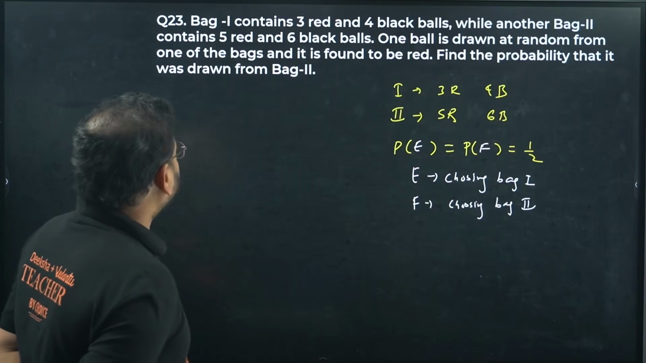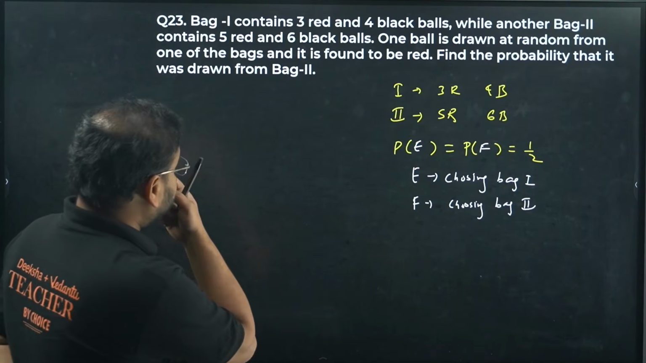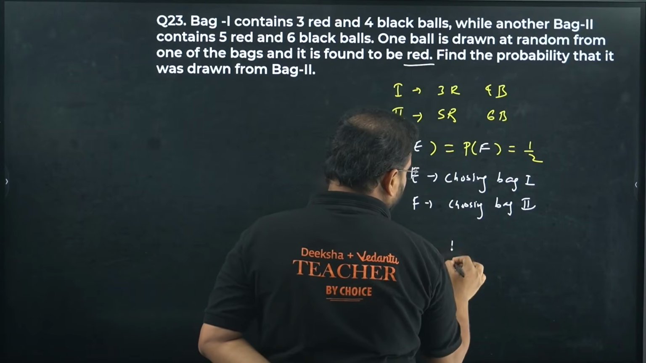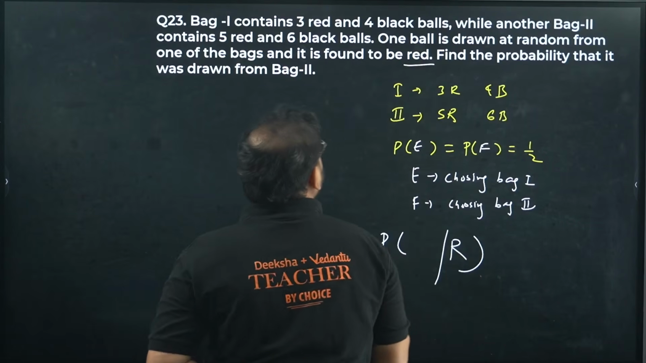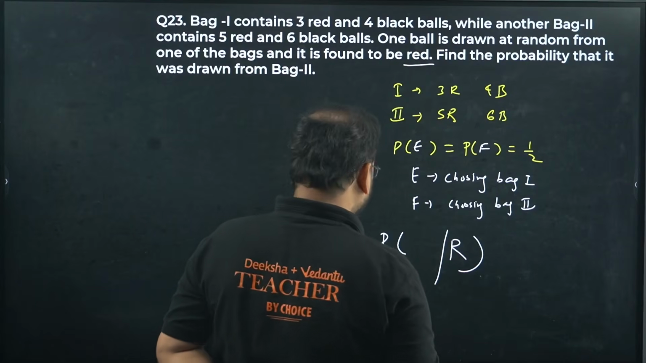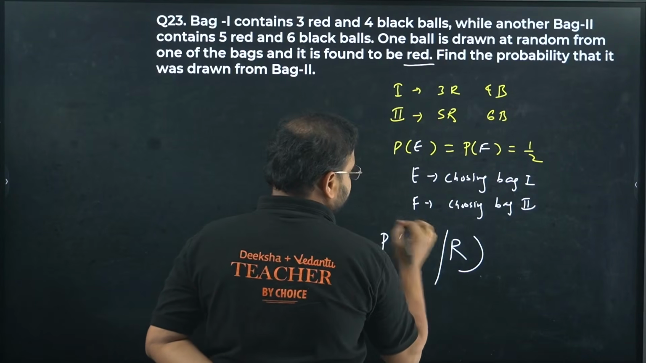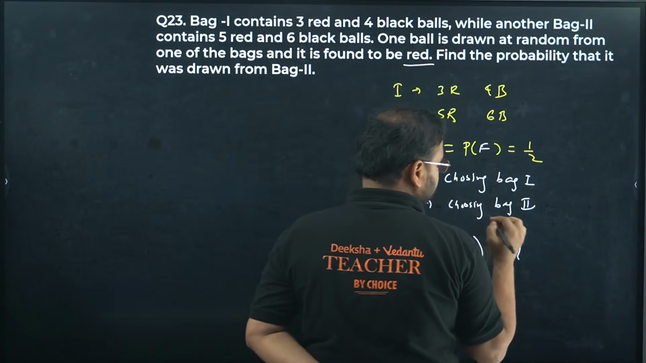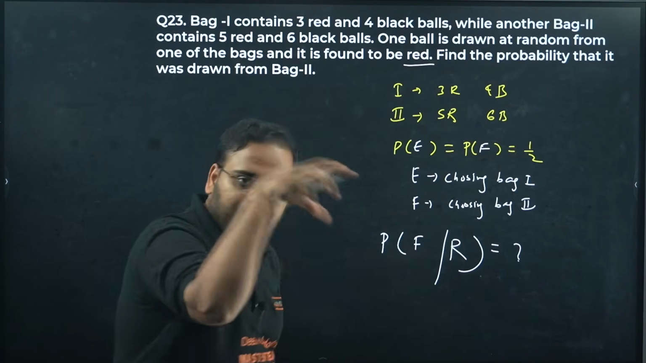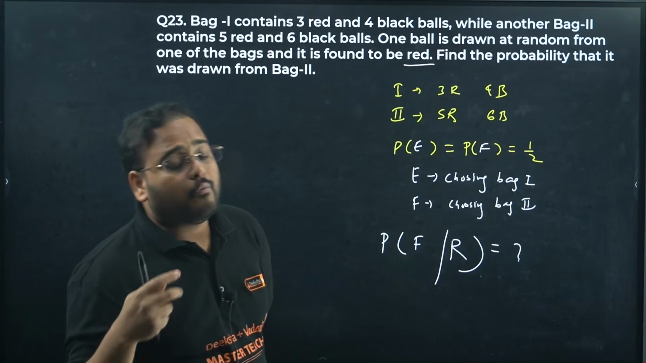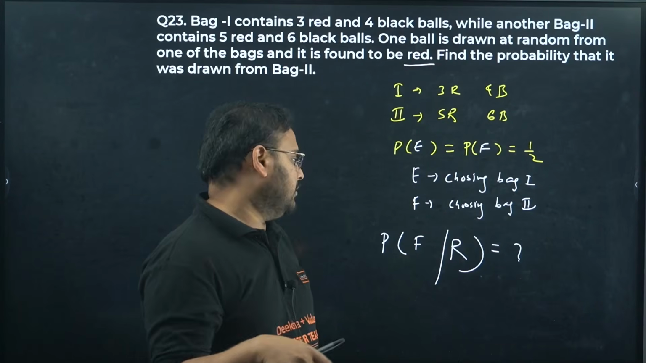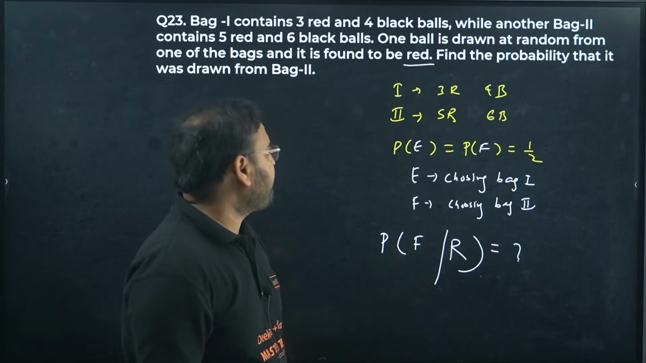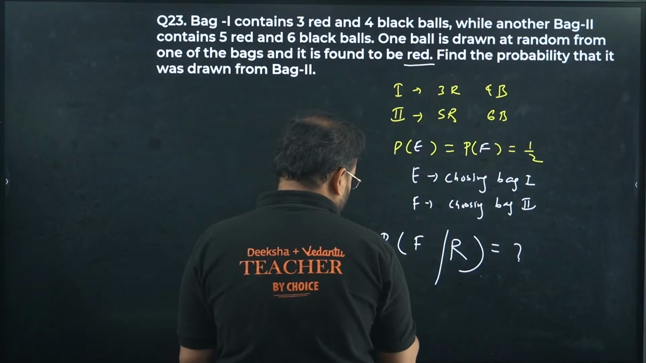What are they asking first? Let's check. We already got a red ball. Find the chances of this coming from bag 2. Bag 2 is F. They're asking for the probability that the red ball is from bag 2. You already picked the ball which is coming out as red. What are the chances that it is from bag 2? So for that we're going to start finding this value first.